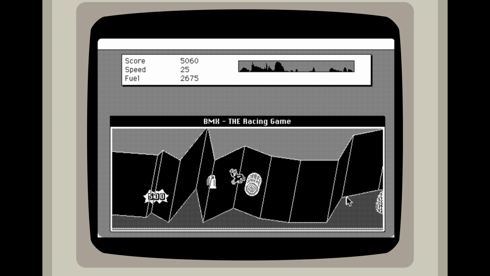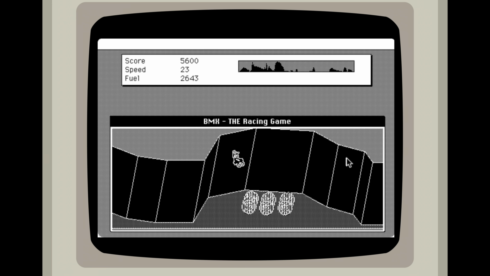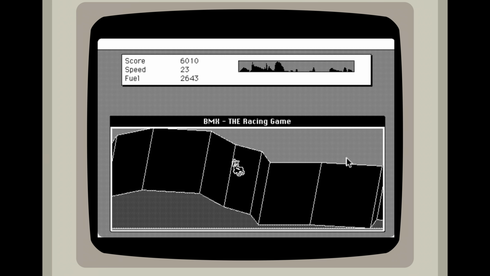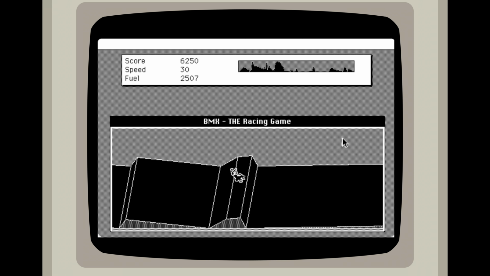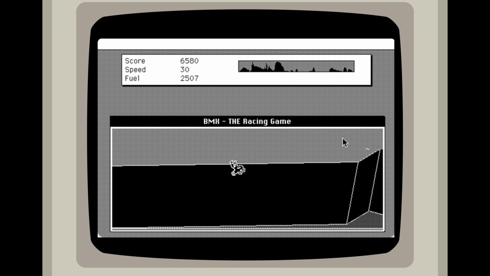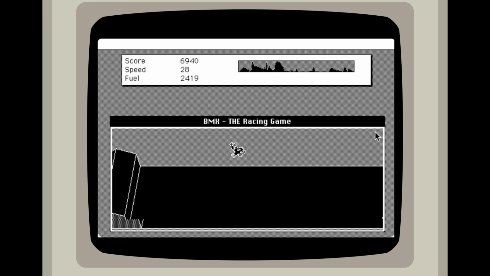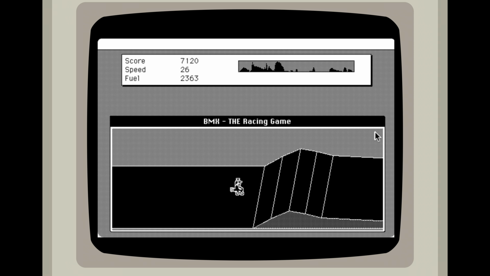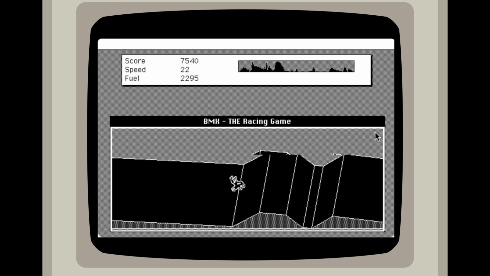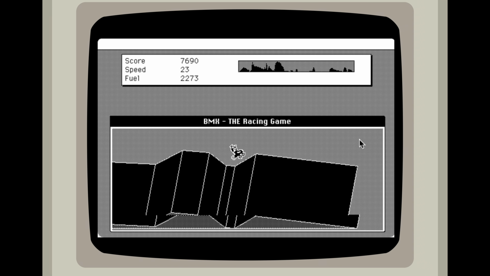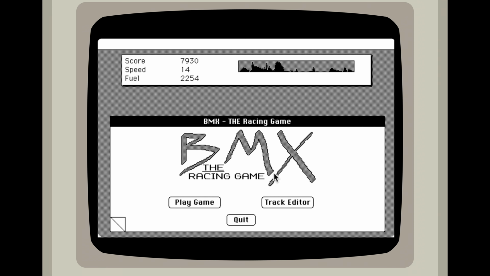For some reason, the animations take a long time too. It's not very smooth. And there's a good jump right there. Trying to get as much speed as I possibly can here. So I guess I wanted to collect as much points and fuel there at the beginning.